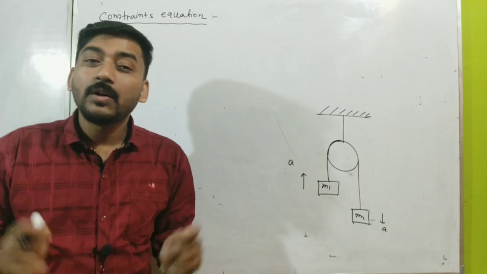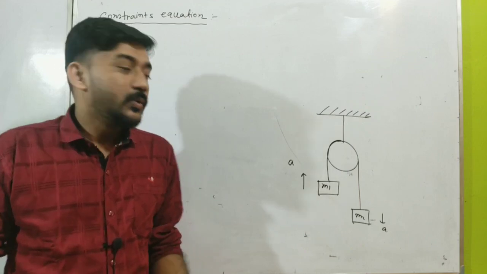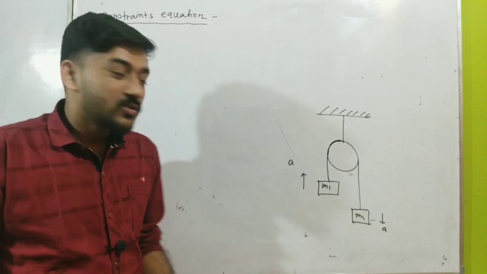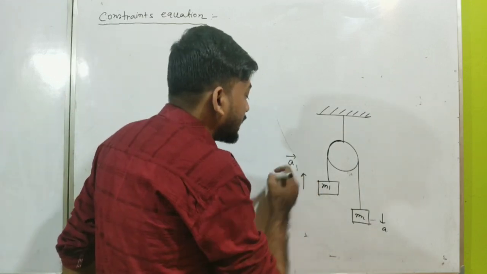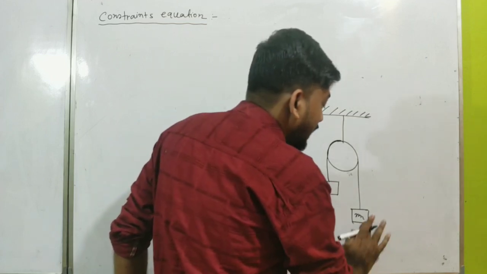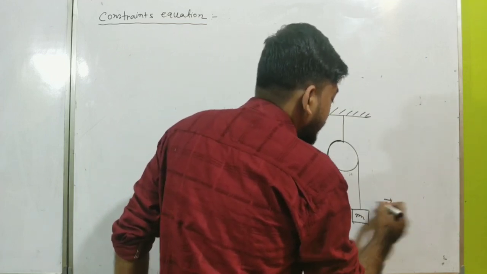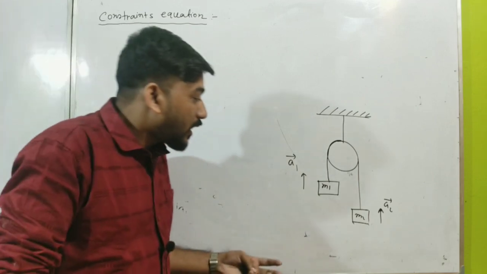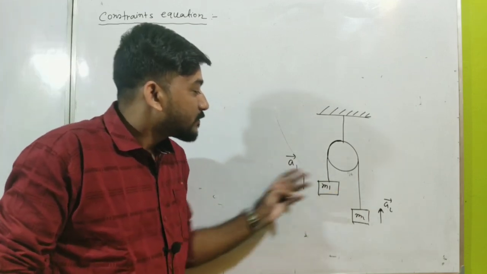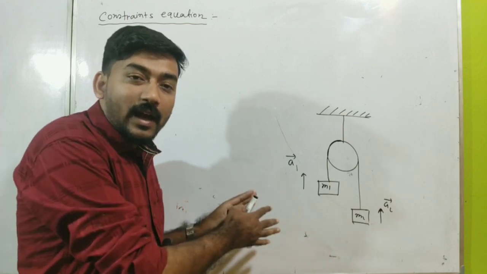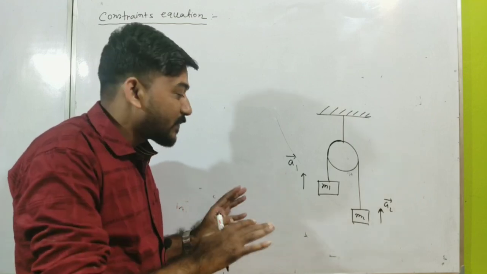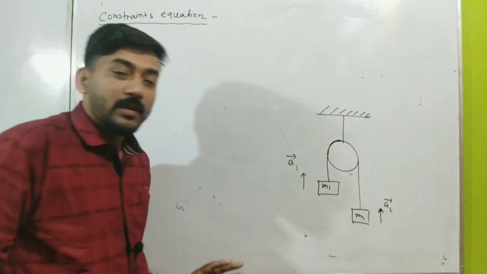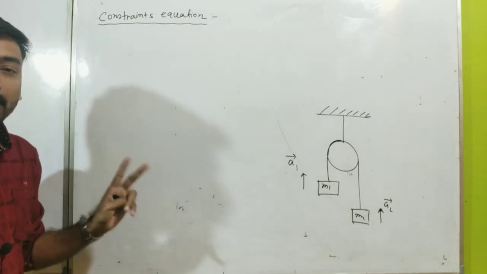But if you don't want to use this prediction, what will you do? You will just put the acceleration in any direction. So let me put the acceleration a1 along this direction with a vector sign, and a2 along this direction with a vector sign. Now, two questions may be asked here.